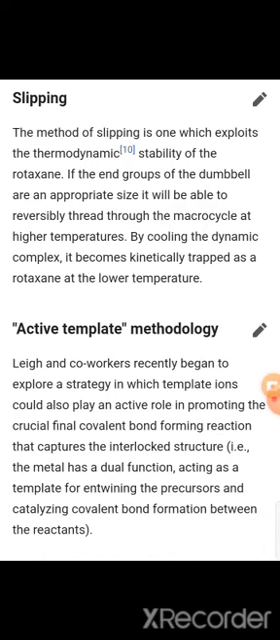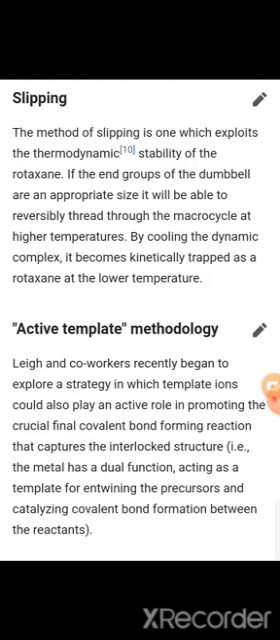Slipping. This method of slipping is one which exploits the thermodynamic stability of the rotaxane. If the end groups of the dumbbell are an appropriate size, it will be able to reversibly thread through the macrocycle at higher temperatures. By cooling the dynamic complex, it becomes kinetically trapped as a rotaxane at the lower temperature.